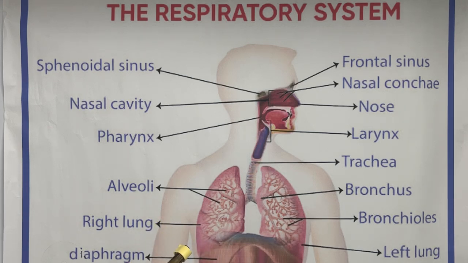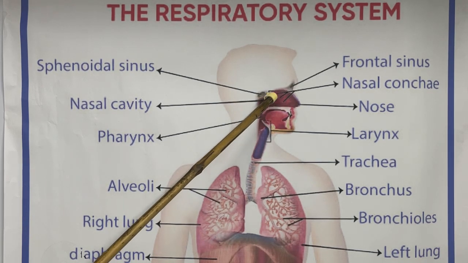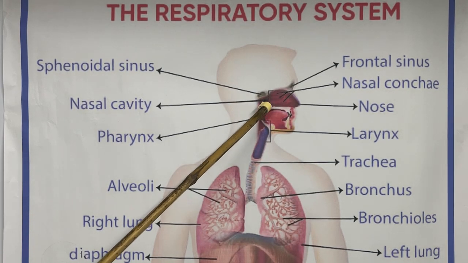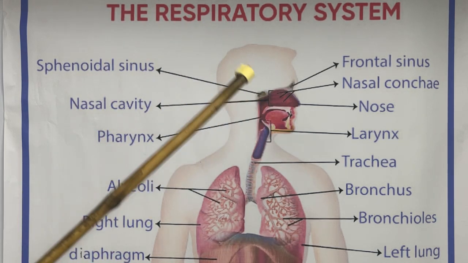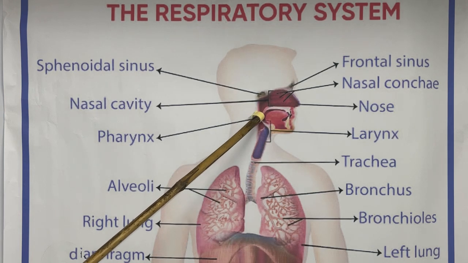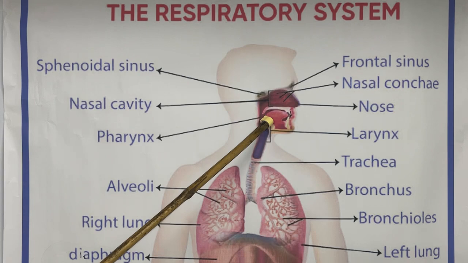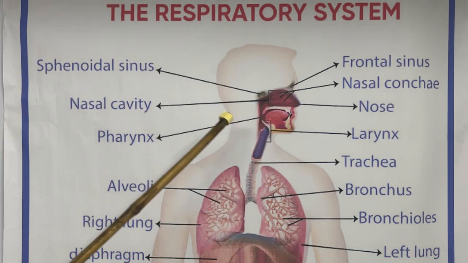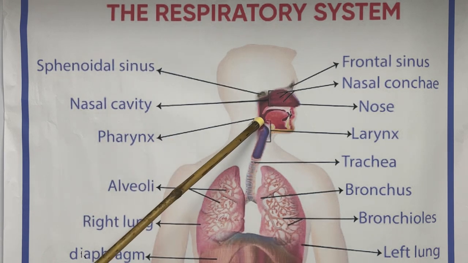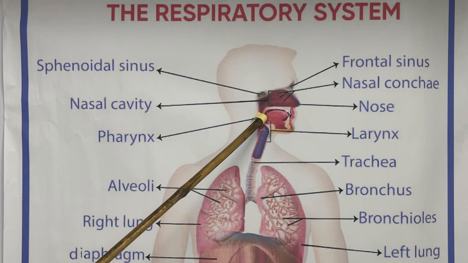Epiglottis. One type of epiglottis that is very muscular wall. What is a function near the pharynx? Actually, the pharynx is nothing but a junction between the respiratory system and the digestive system. You can see here the pharynx part is a junction between respiratory system and digestive system.